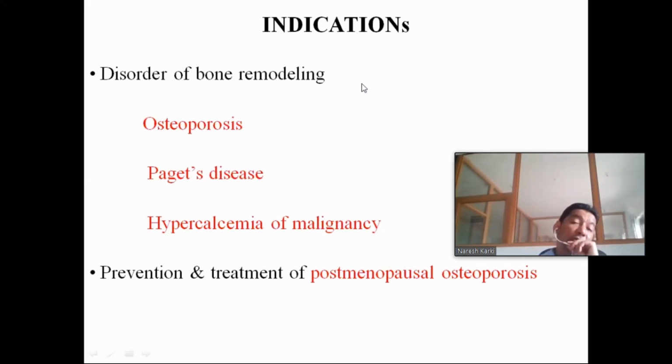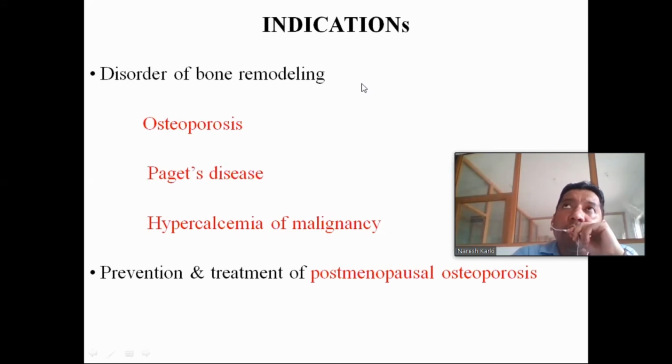So I will repeat it again. What are the indications of bisphosphonate? Number one is osteoporosis, and similarly the prevention and treatment of postmenopausal osteoporosis. Paget's disease is a disease of the bone that is characterized by hypercalcemia, and it makes the bone fragile.